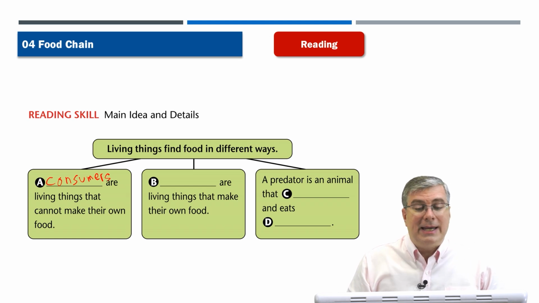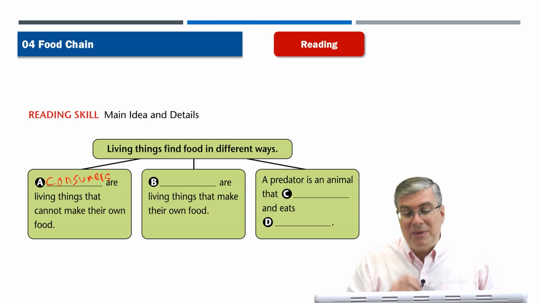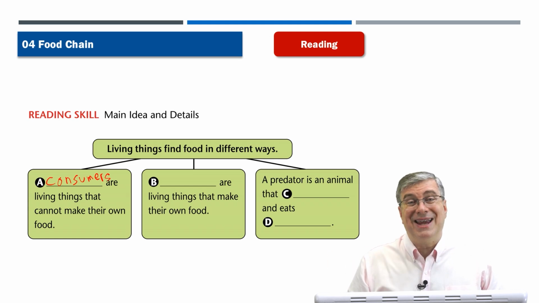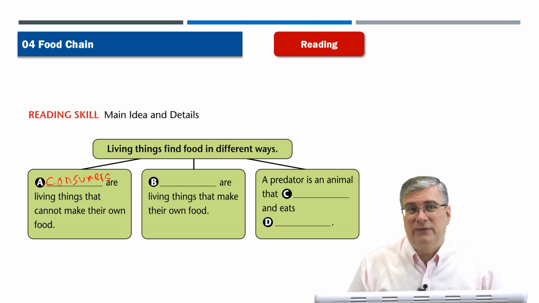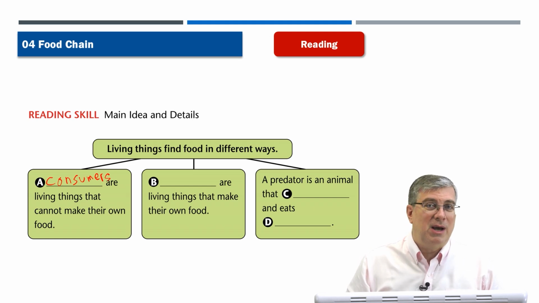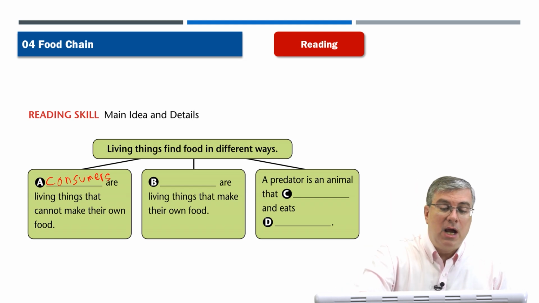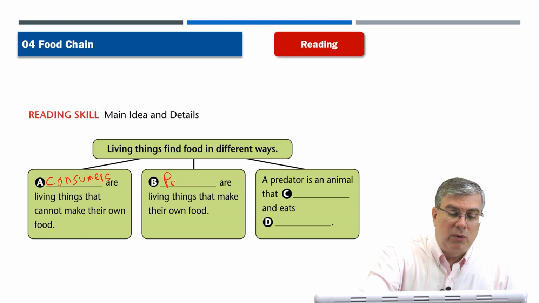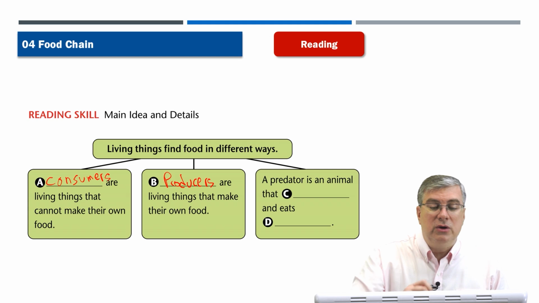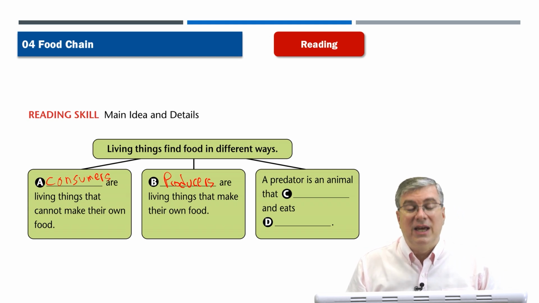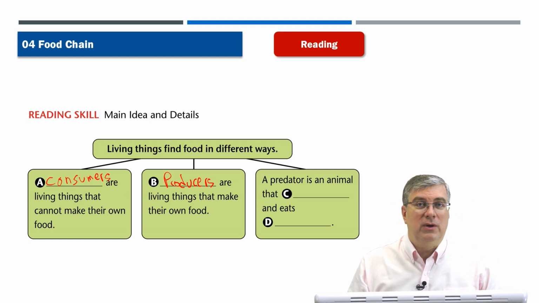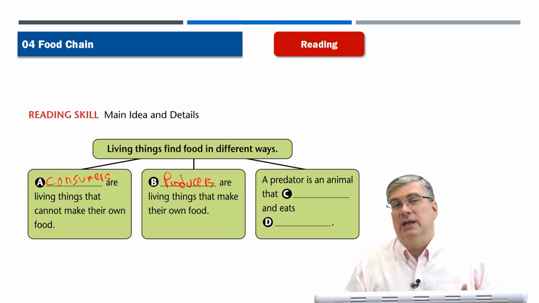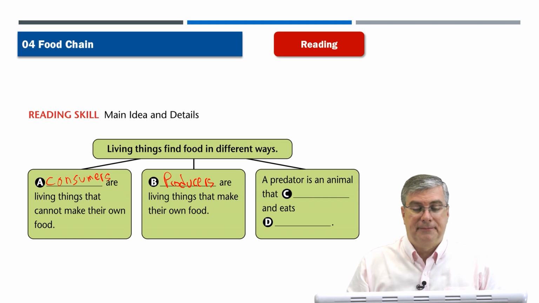Okay, good. Next, we have another blank: are living things that make their own food. So what is the opposite of consumers? Do you remember what we talked about in the vocabulary section? We said producers. Producers are living things that make their own food. If you make something, you produce it. So you are a producer.